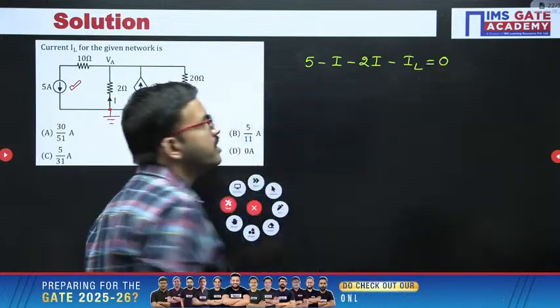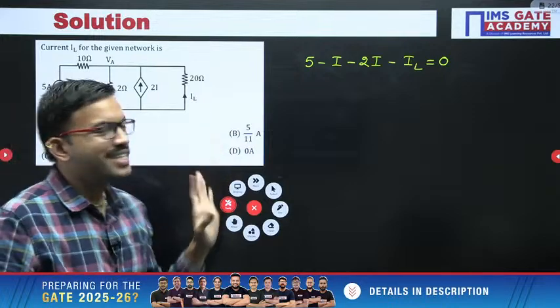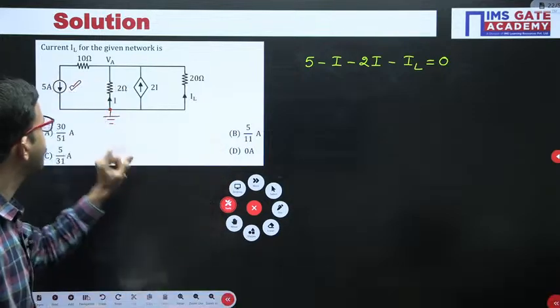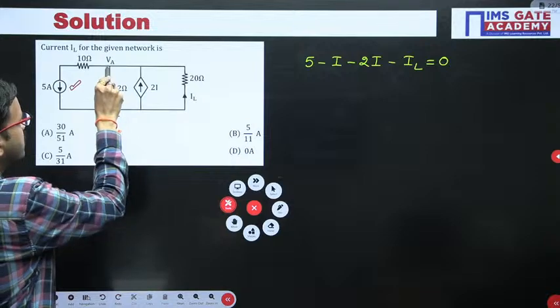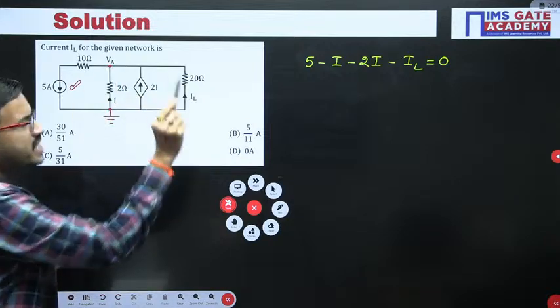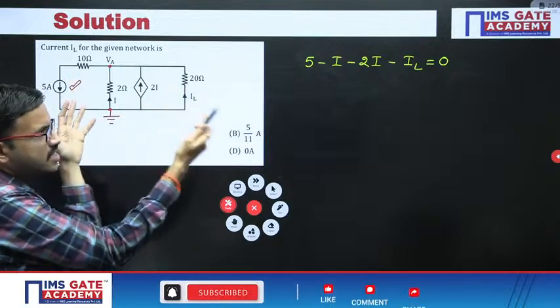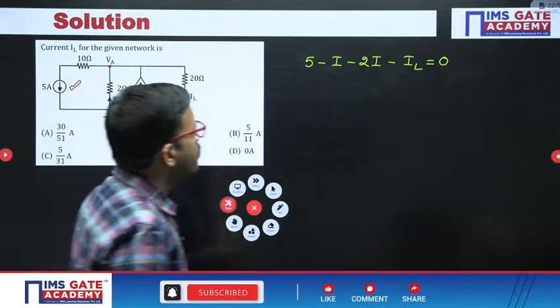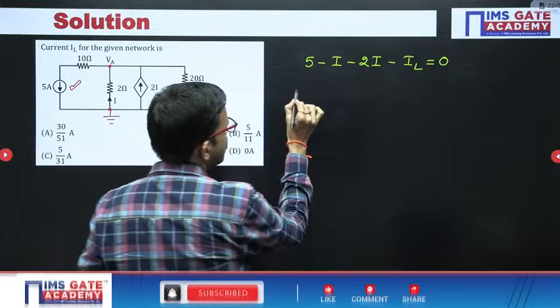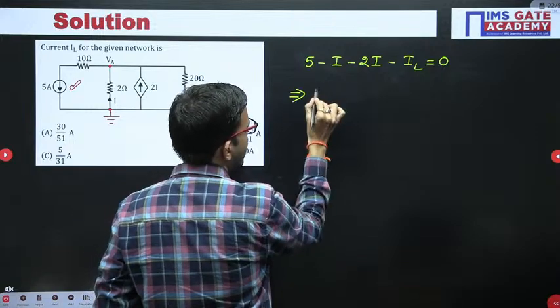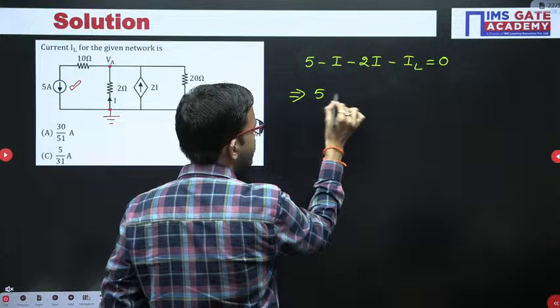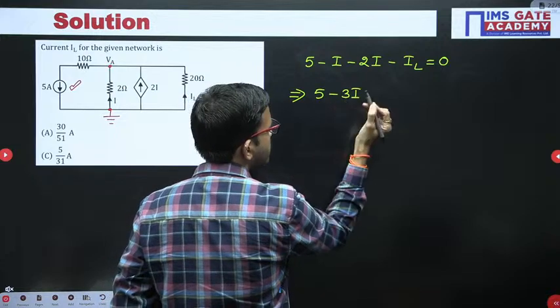Up to here we have written KCL only, applied at this particular node. In this branch current is leaving, whereas in these three branches currents are entering. Now 5 as it is, then minus I minus 2I, that is minus 3I.